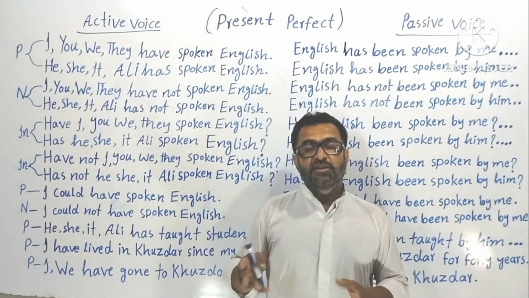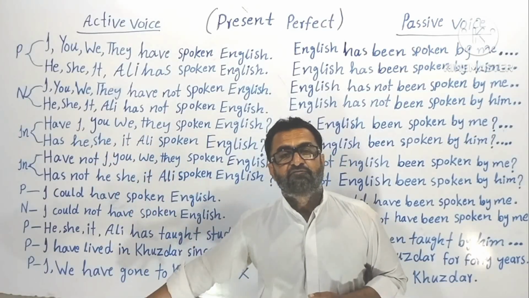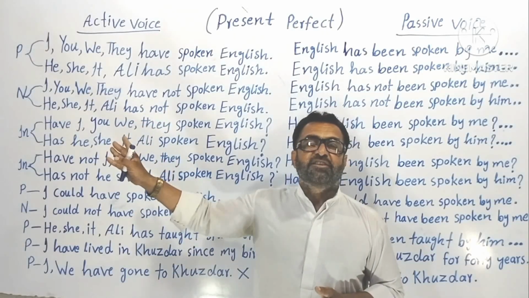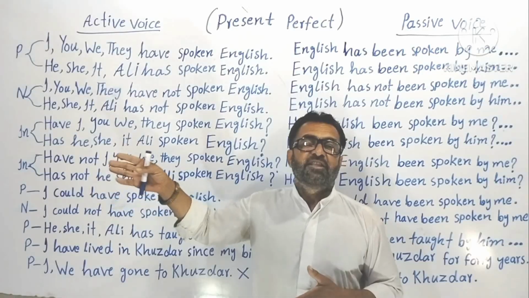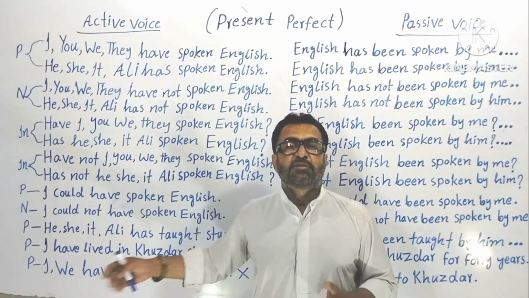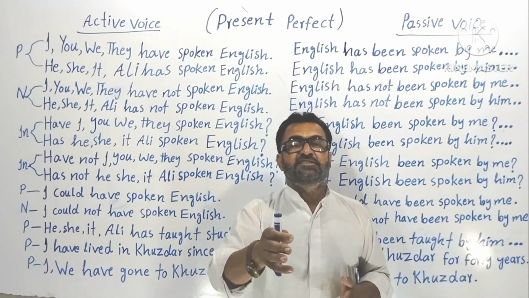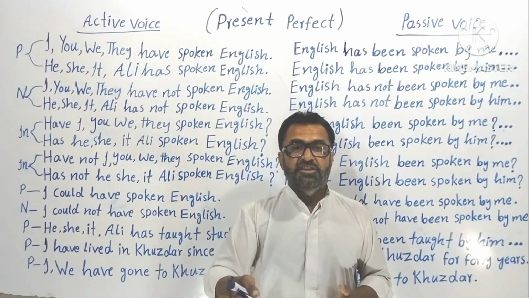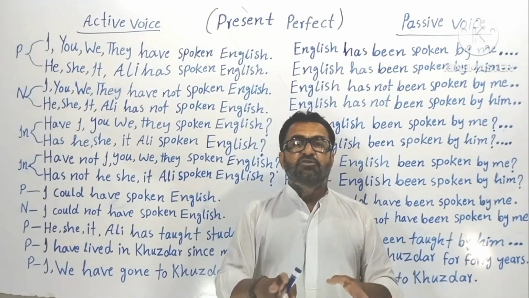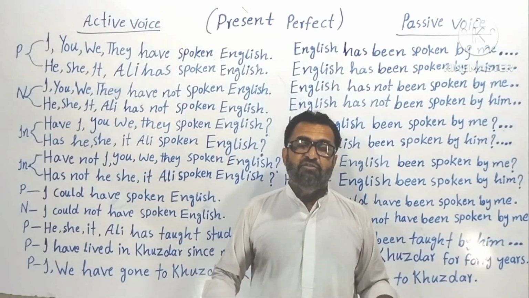Why? As I said before, the object of active voice becomes the subject of passive voice. When in active voice there is no object, then how can a passive voice sentence come into form without a subject? Understood? Subject is needed for any sentence, anyhow. Even a 2-year-old child can know that without a subject, a sentence is never framed. A sentence is never made.